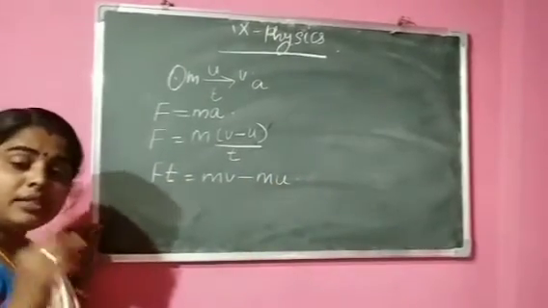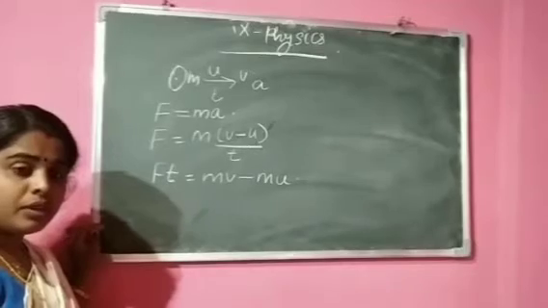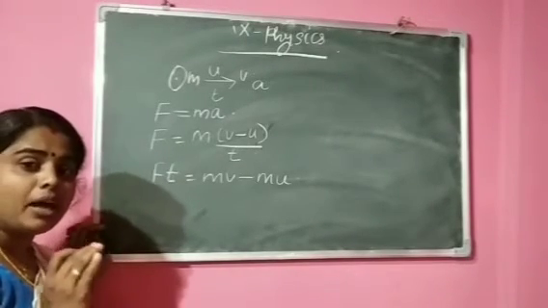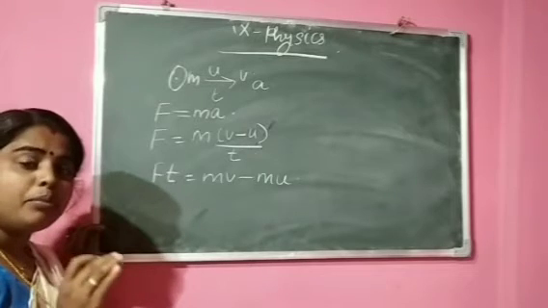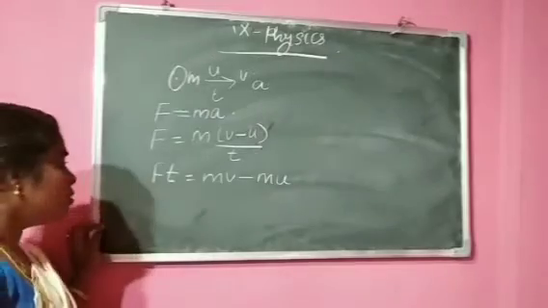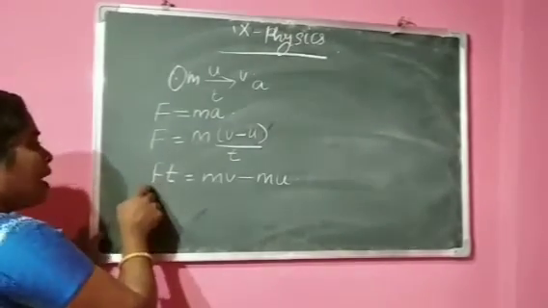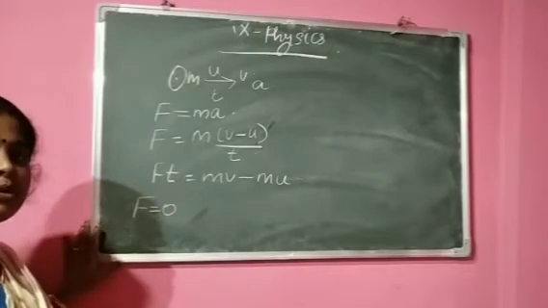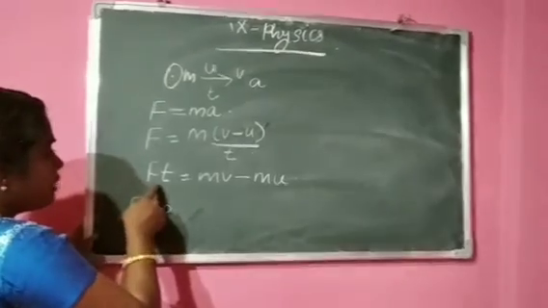Okay. So what is the statement of first law? If we are not applying any external unbalanced force, that body continues the state of motion or rest. So here F is the external unbalanced force. Then let us consider F is equal to 0. Then what will happen? This term Ft becomes 0.